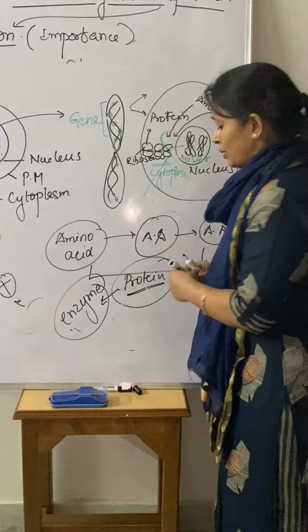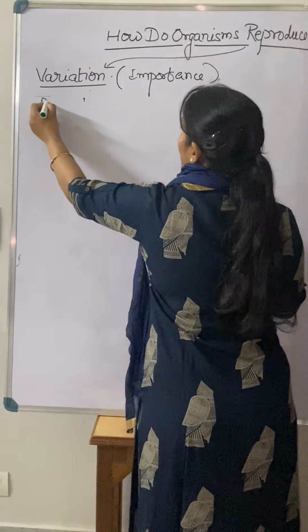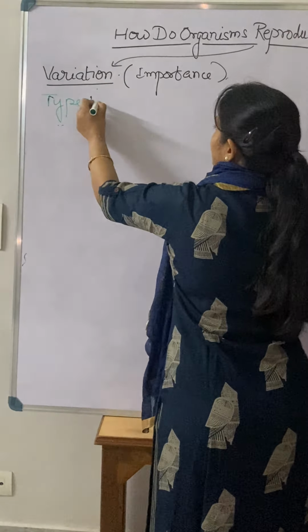So this is the reason why we are different from each other, because when the information is passing, there is an involvement of two parents, and due to that the variations come out. So this is the variation. Now we are talking about the types of reproduction.